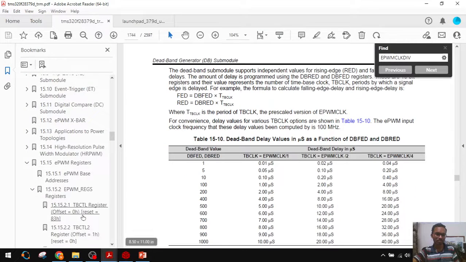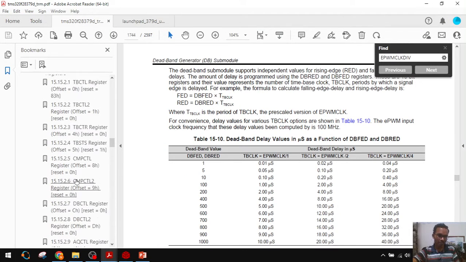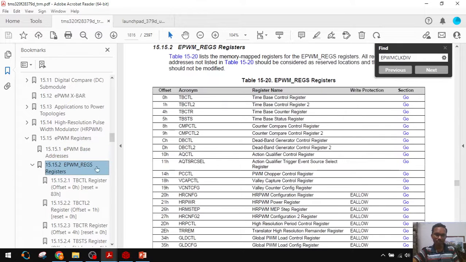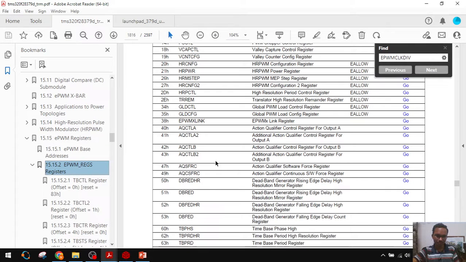I have to load them. What is the offset for that? The DBRED offset is 51 and the DBFED offset is 53.